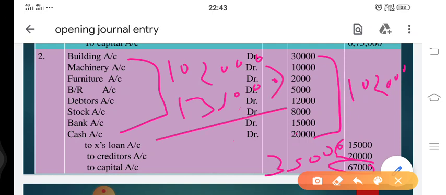As you know the rule, excess of assets over liabilities is known as capital. So this 67,000 is known as capital. We already have learned this in the accounting equation. Still, if you do not remember the formula, just write it down: any excess of assets over liabilities in a business belongs to the businessman, and that is what capital is all about. So here this 67,000 is written as capital.